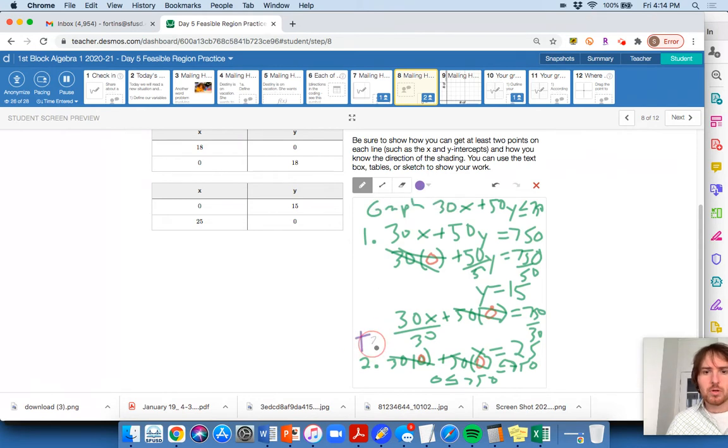True. So that means that 0, 0 is in the solution region. True, 0, 0 is in the solution region.